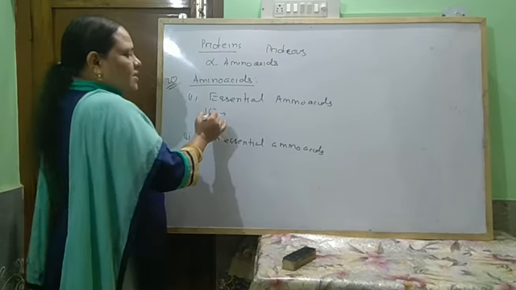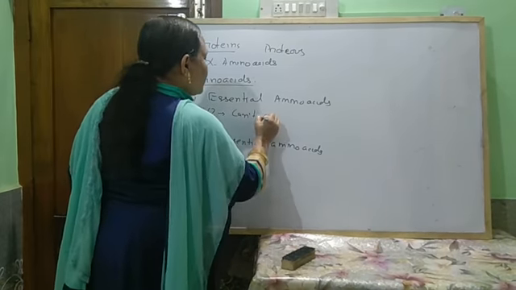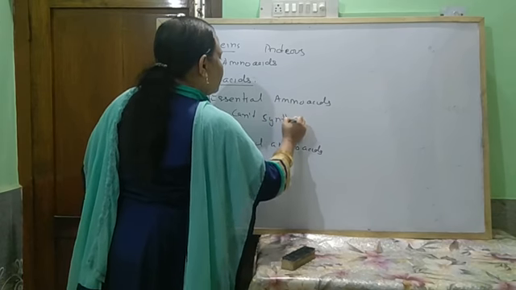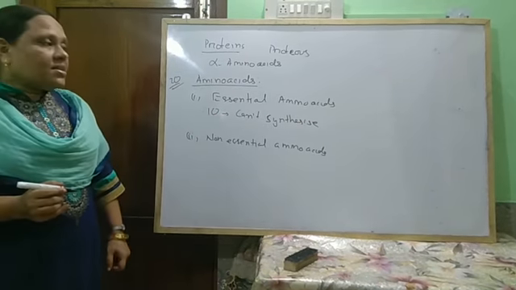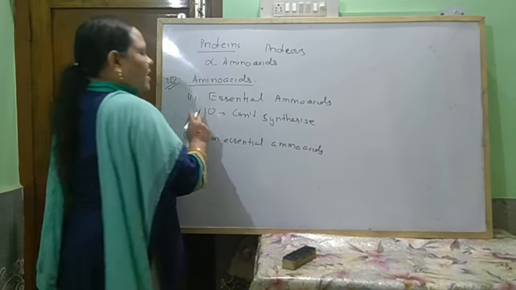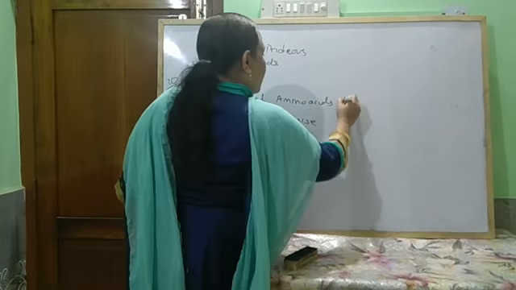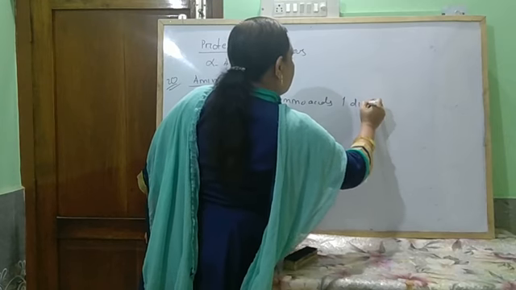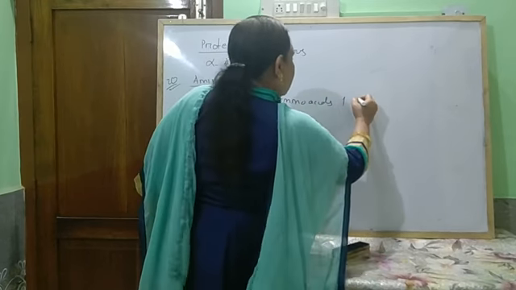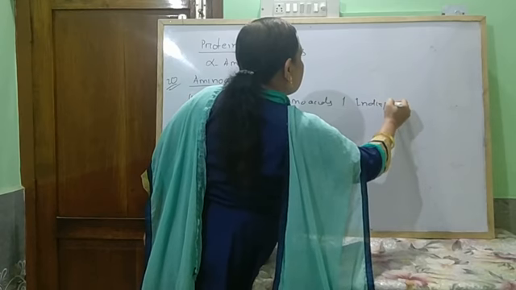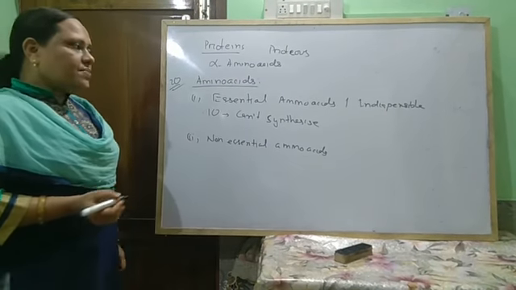So the amino acids that our body cannot synthesize are known as essential amino acids, and are also known as indispensable amino acids.